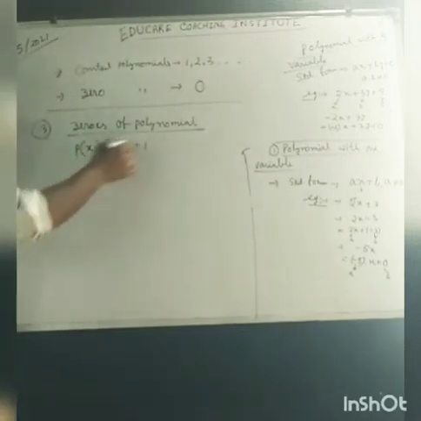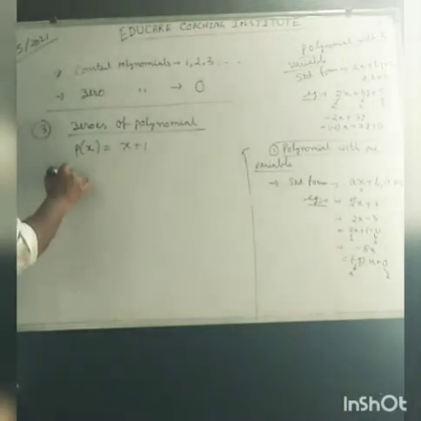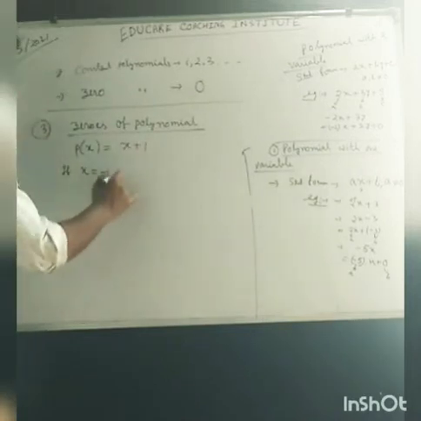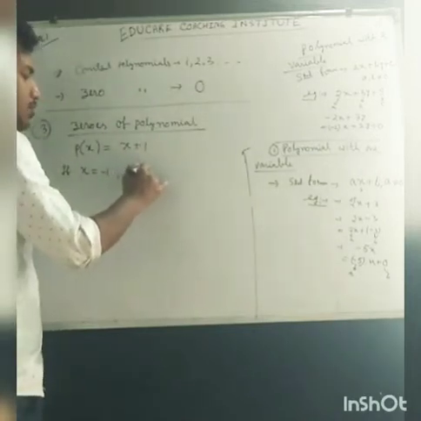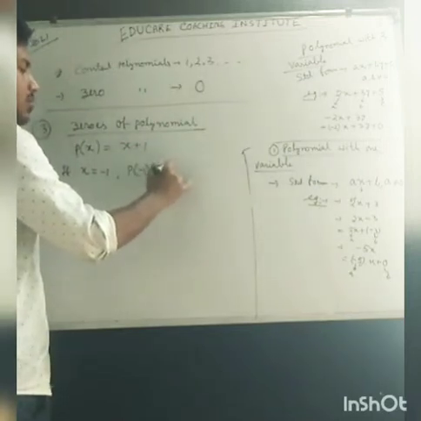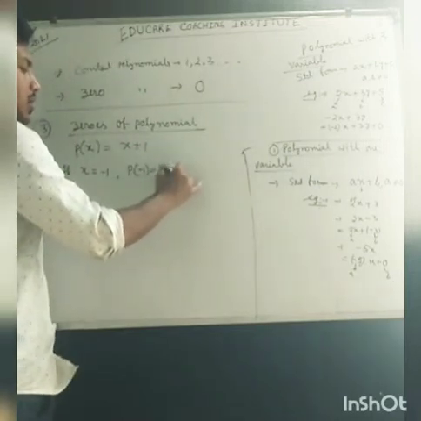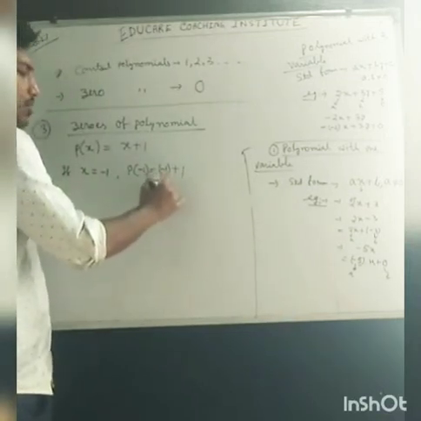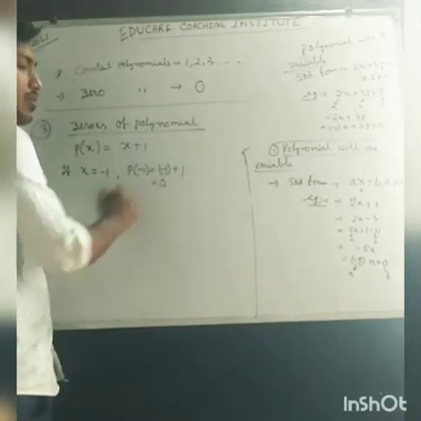If we put x equal to minus 1, what will we get? P of minus 1 equals, in place of x we put minus 1, plus 1. So minus 1 plus 1 means 1 minus 1, which is 0.